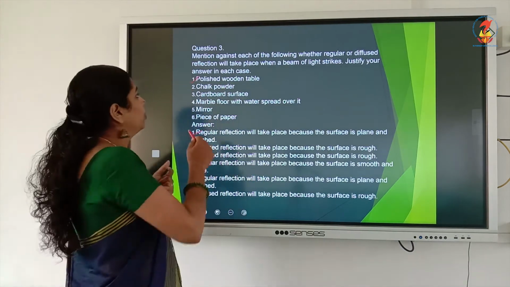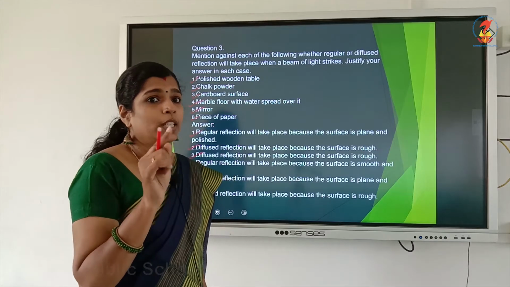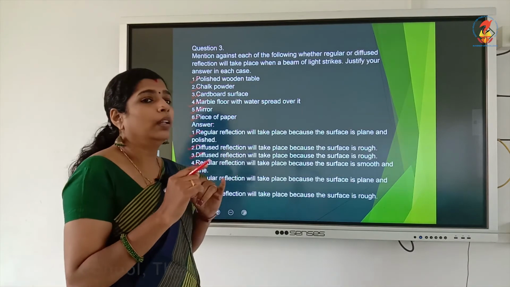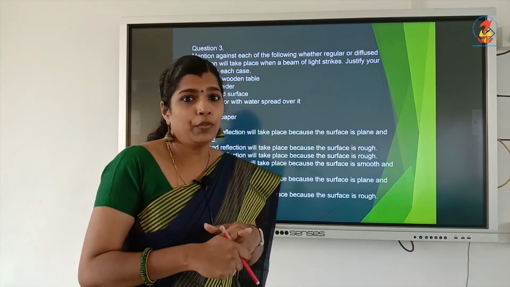Then cardboard surface, diffused reflection because the surface is rough. Marble floor with water spread over it, regular reflection because the surface is smooth. Mirror, smooth surface, so regular reflection. A piece of paper, diffused reflection. So, if the surface is smooth, then it is regular reflection, and if the surface is rough, then it is